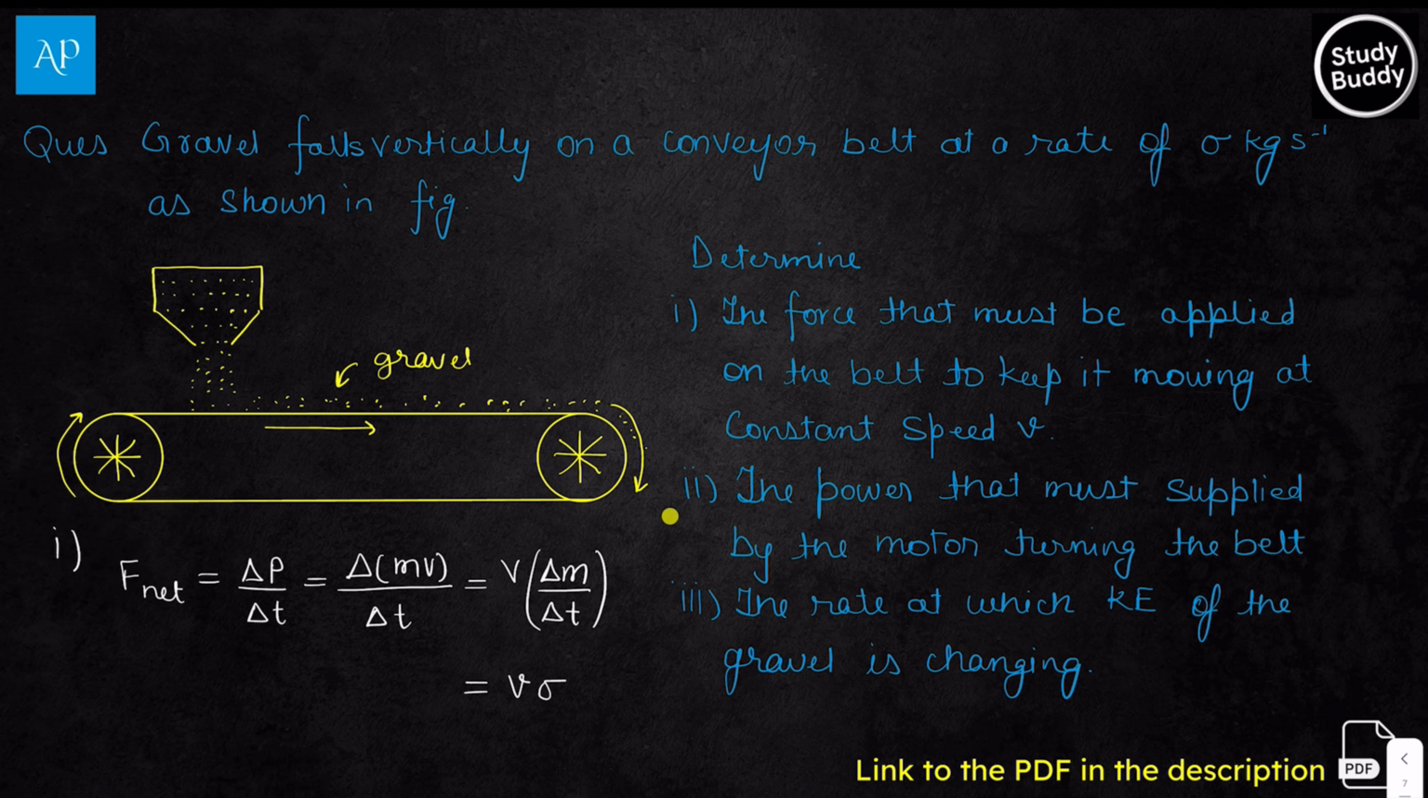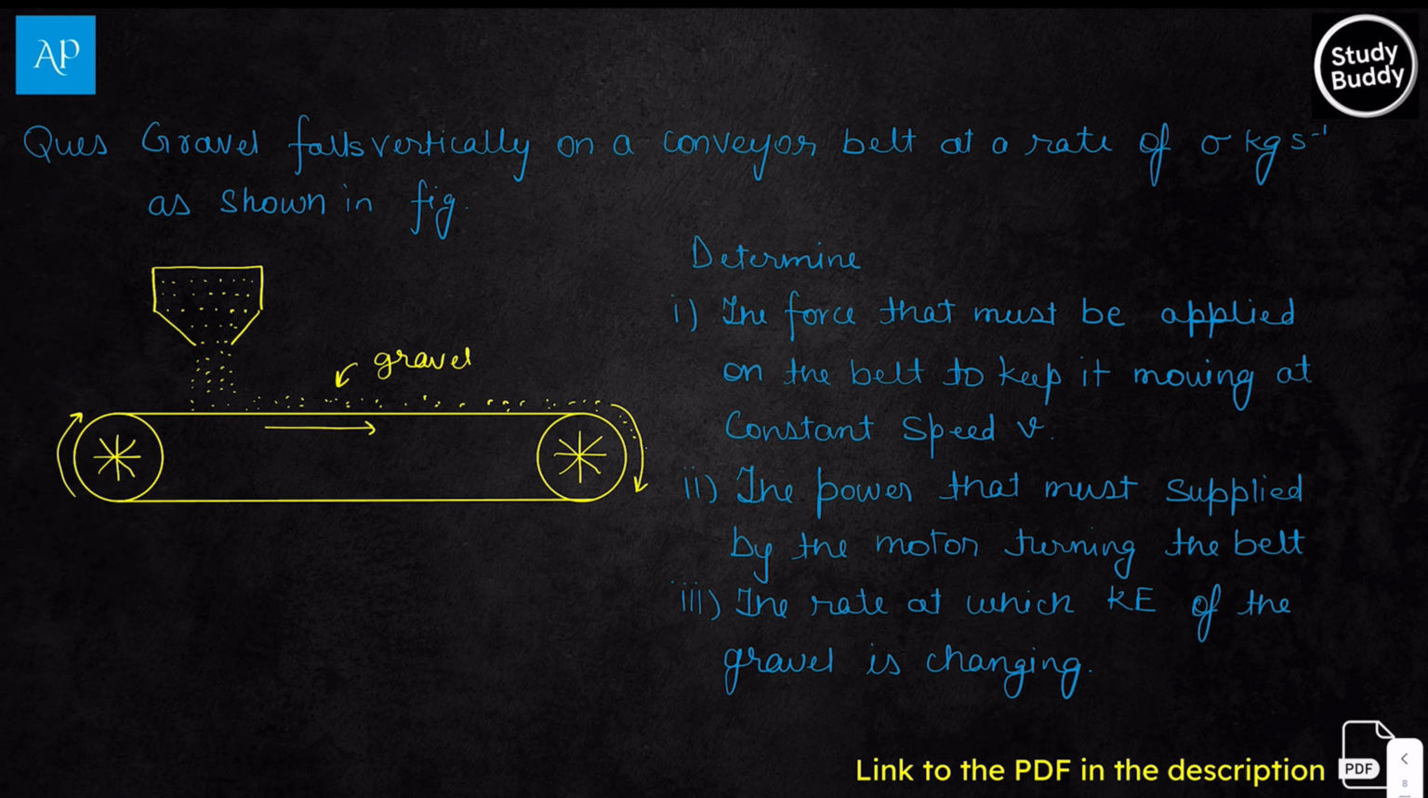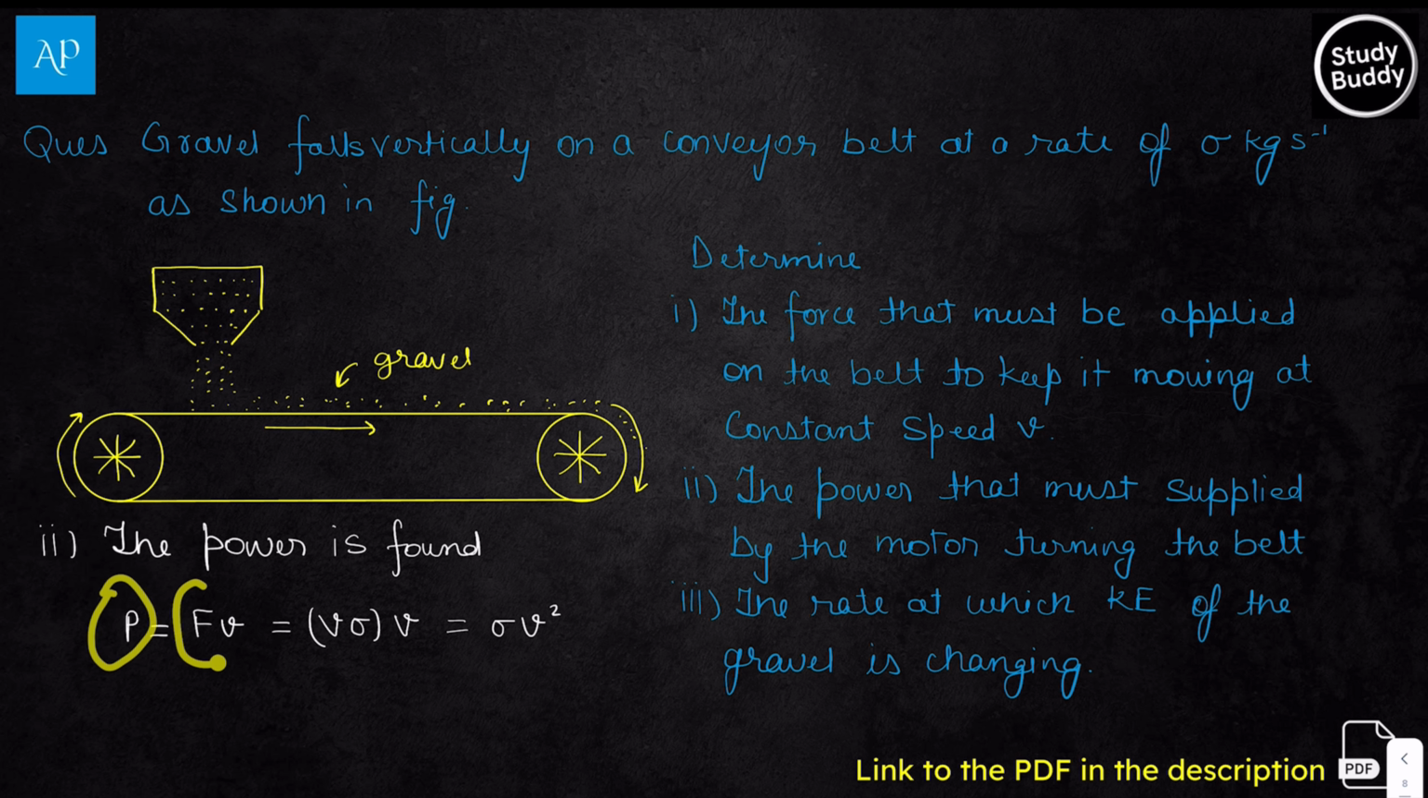Now, let us look at the second case. We need to find the power that must be supplied by the motor turning the belt. So how do we get the power? The formula for power would be force times velocity. As we calculated force in the first part, sigma v, we multiply it with the velocity, and we get sigma v square.